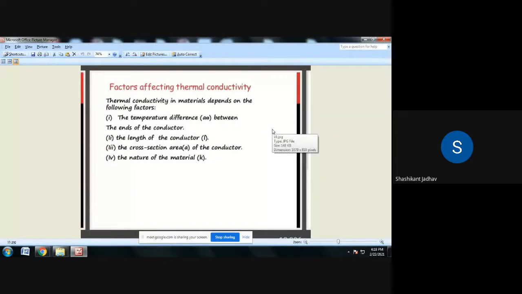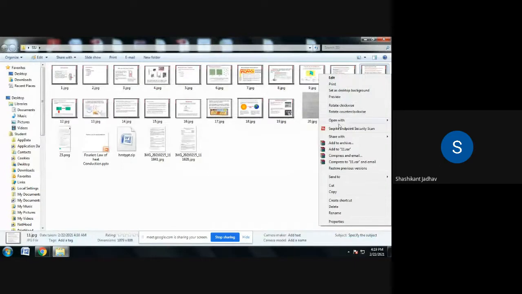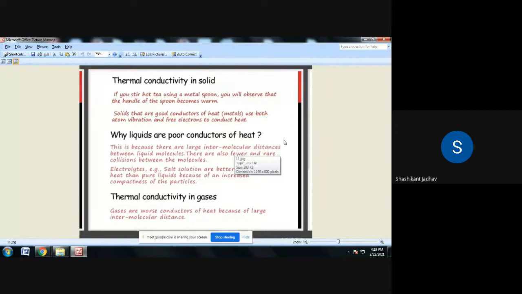Okay. Then we have to consider factors affecting the thermal conductivity. That point we will cover afterwards, after Fourier's law of heat conduction. Then thermal conductivity in solids. We know that thermal conductivity is nothing but the ability of a material to transfer heat.